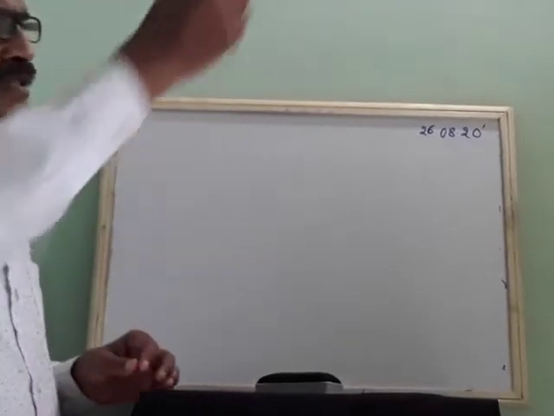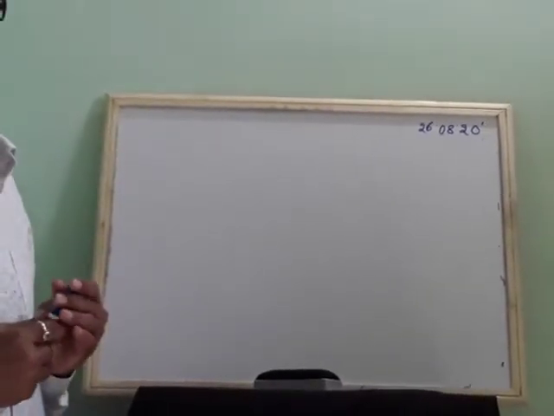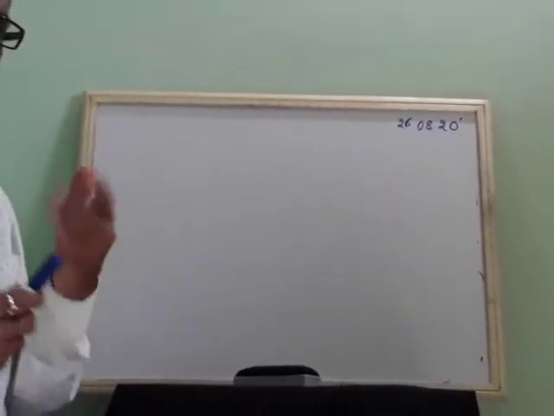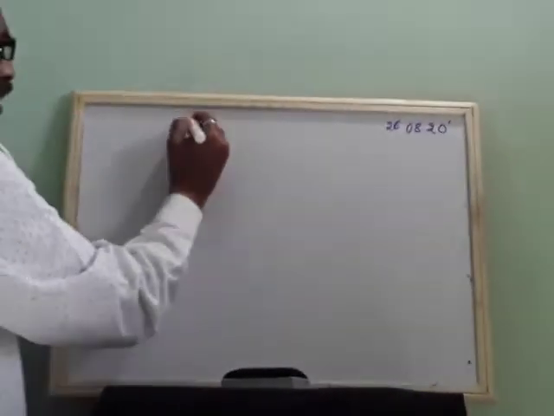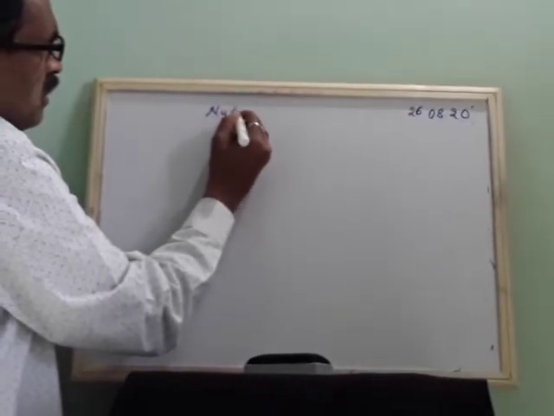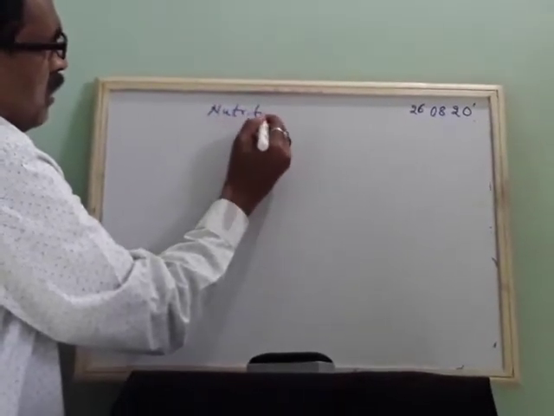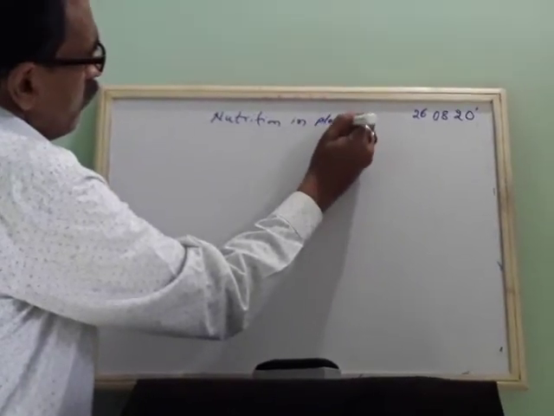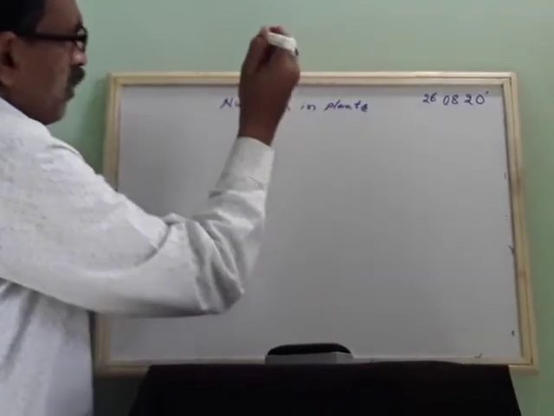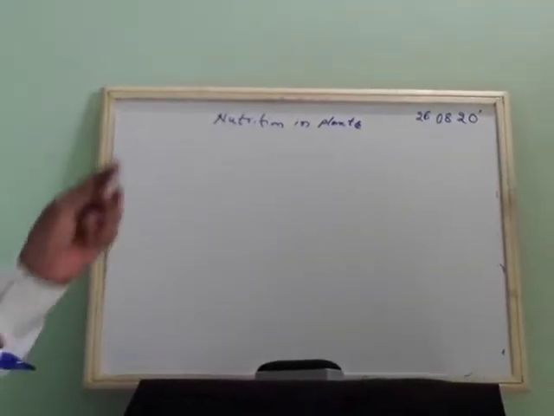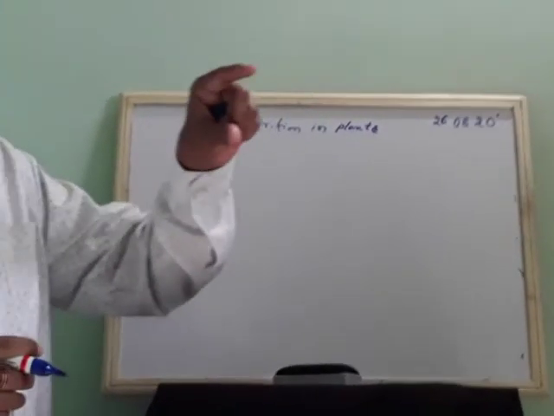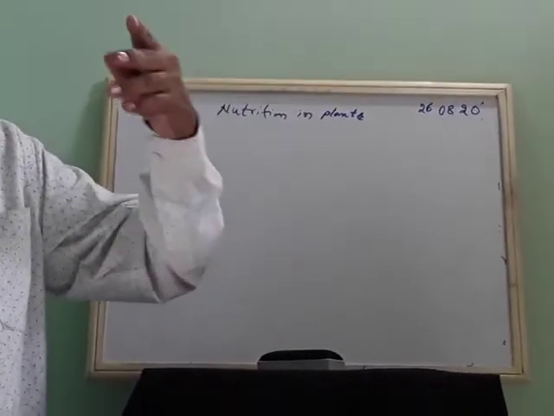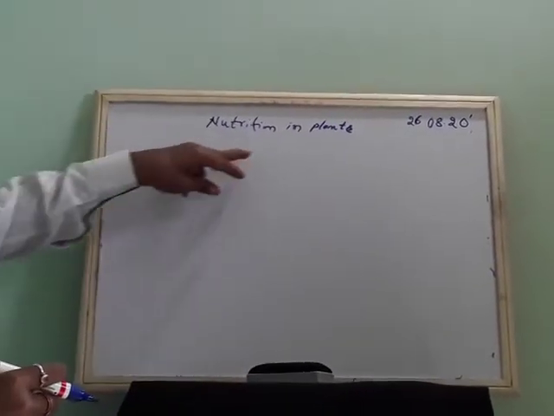Okay. So next chapter we'll study from the biology part, which is called Nutrition in Plants. That is the first chapter of your textbook. Okay. Nutrition in plants. So when you say nutrition, I think last year you studied about some nutrients, vitamins, carbohydrates, food and all. We'll discuss that. Then we'll come to what is actually nutrients.